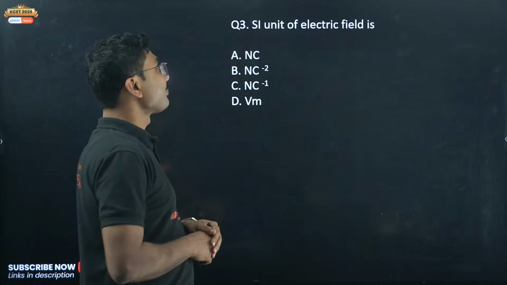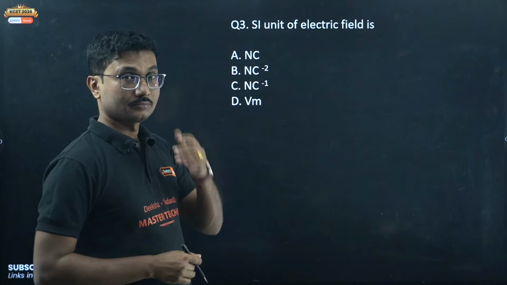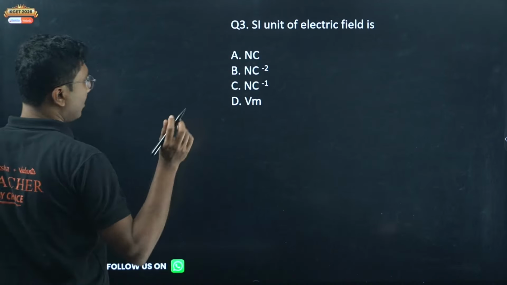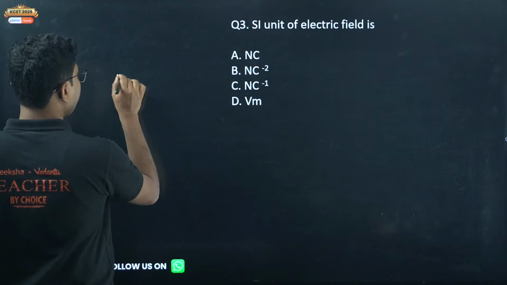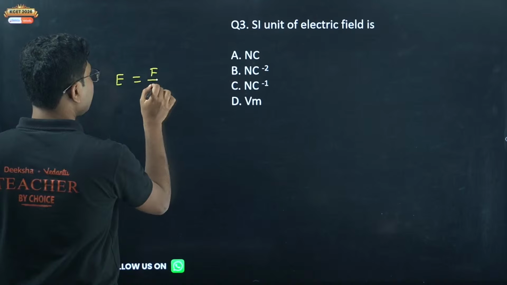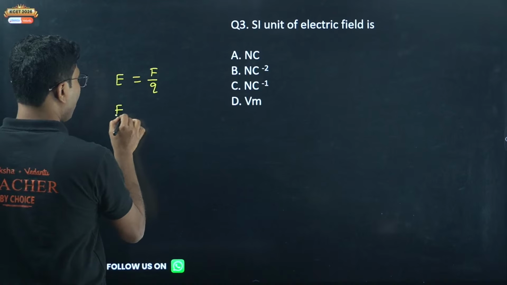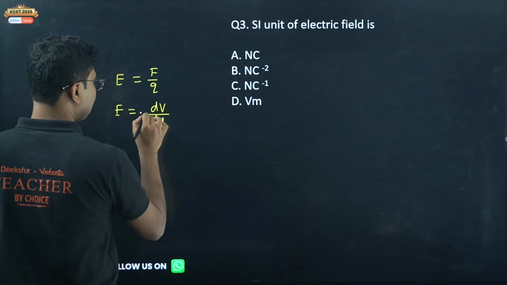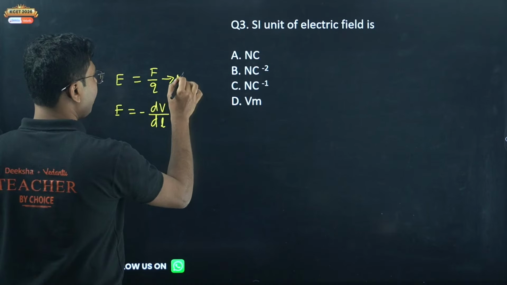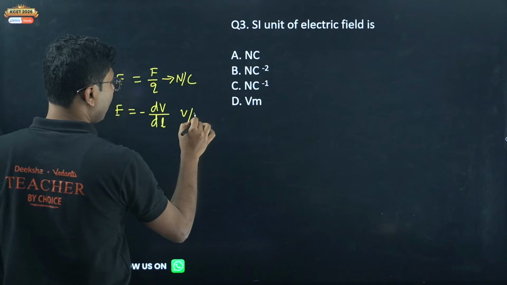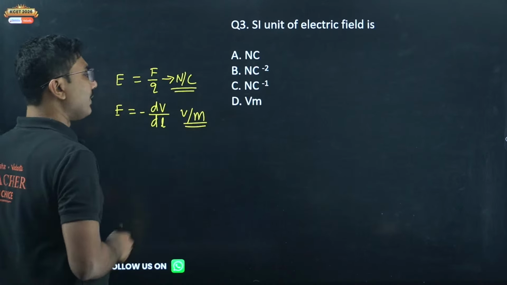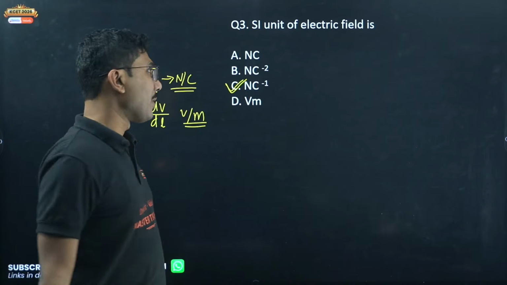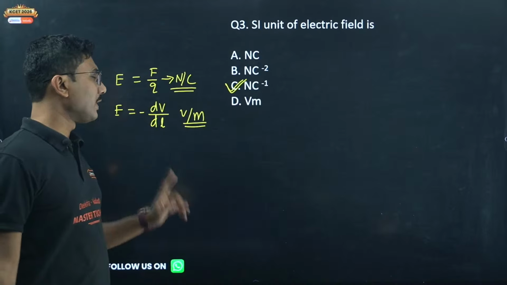Okay, now next question, SI unit of electric field. So SI unit of electric field can be given in 2 units. One is obviously from Coulomb's law, which comes out to be electric field is force per charge, and another one is from electric potential, so it will be E = -dV/dl. From this you get Newton per coulomb, from this you get volt per meter. Both are SI units of electric field. Both you have to remember. Here it is Newton per coulomb, that is Newton coulomb to the power minus 1. Okay, so these are the 2 units of electric field.